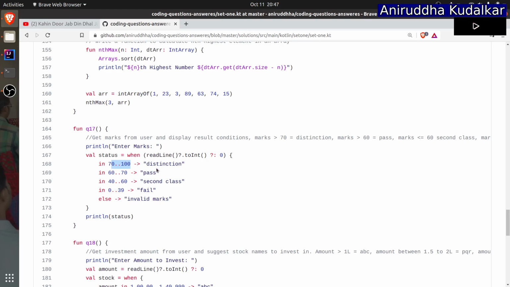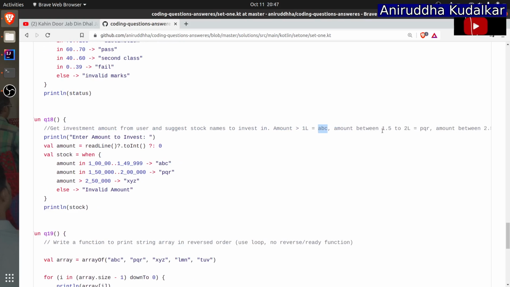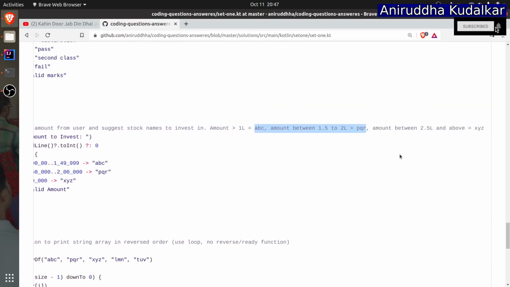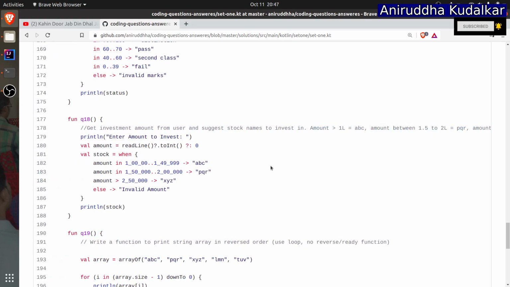So next question, 18. Get an investment amount from the user and suggest the stock names as per the amount. I have given: amount greater than 1L, stock name is ABC. Amount between 1.5 to 2L, PQR. Amount between 2.5L and above, XYZ. So this is about the stocks. So enter the amount, right, and here again we have done the same.